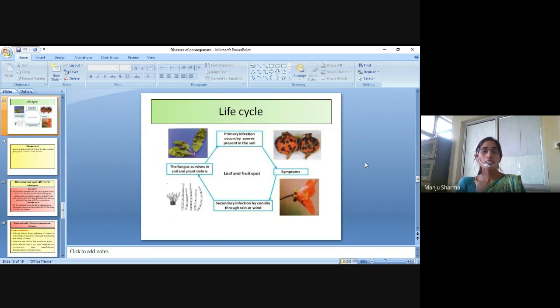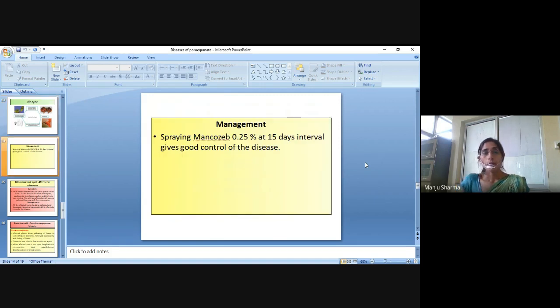So the fungus survives in soil and plant debris, and in this way the fungus completes its life cycle. Management: spraying mancozeb 0.25% at 15 days interval gives good control of the disease.